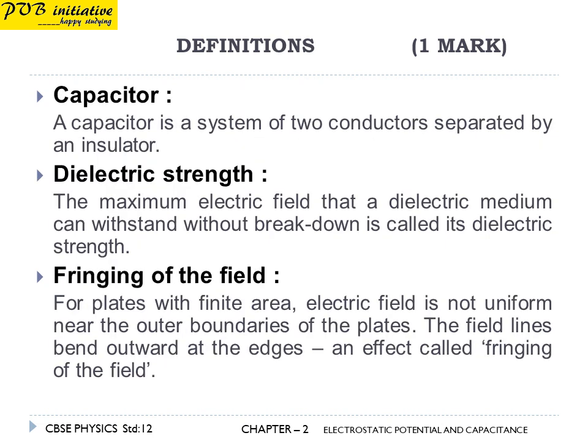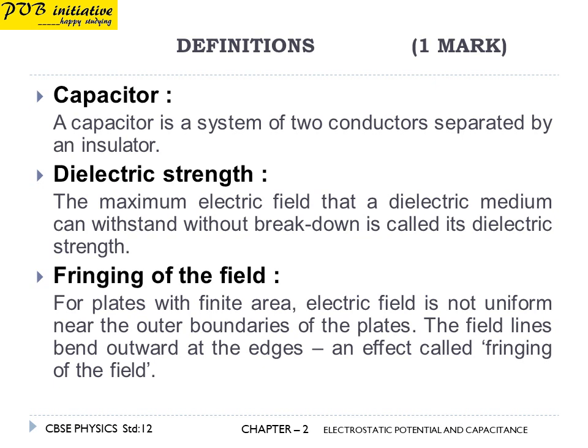Next definition, capacitor. A capacitor is a system of two conductors separated by an insulator. Next definition, dielectric strength. The maximum electric field that a dielectric medium can withstand without breakdown is called its dielectric strength.